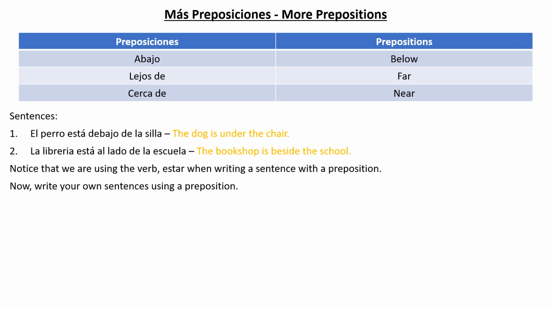So I can say something like, for example, mi escuela. Try to think, what does mi escuela mean? Mi means my, escuela means school. Mi escuela, my school. Now you can say my school is. What was is? It will be está. Be very careful. It will not be es because I am locating something. And whenever we try to locate something, what do we use? We use verb estar, right?